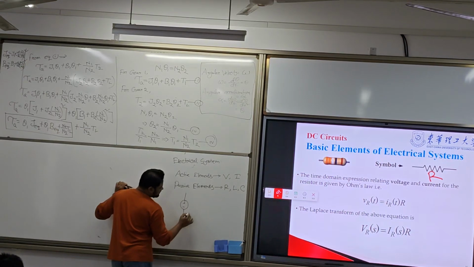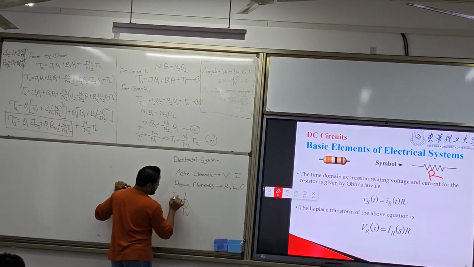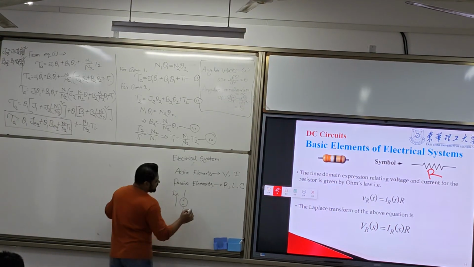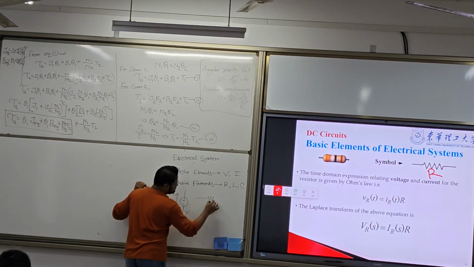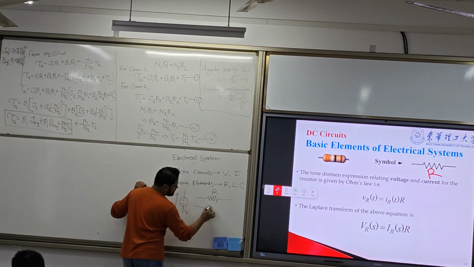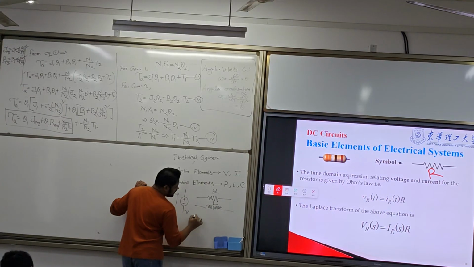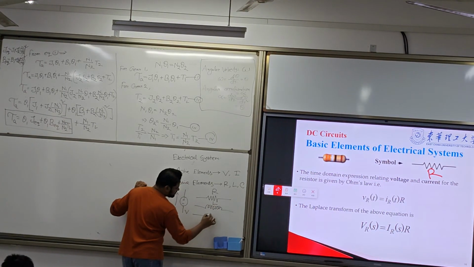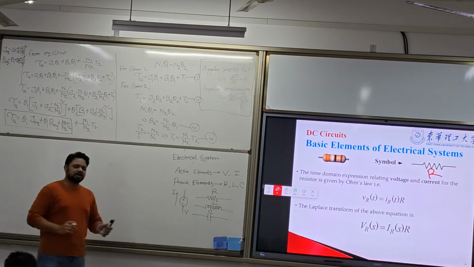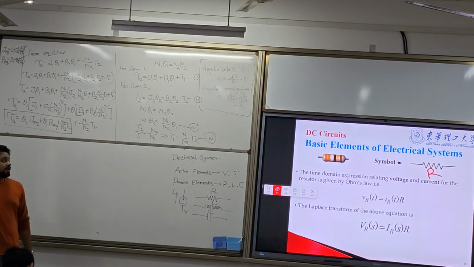This is V, and the current flow will be I, and resistor R. This is inductor L, and this is capacitor C. R, L, C. These are the basic elements.